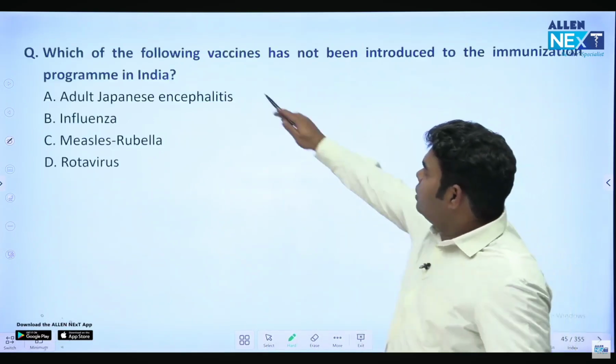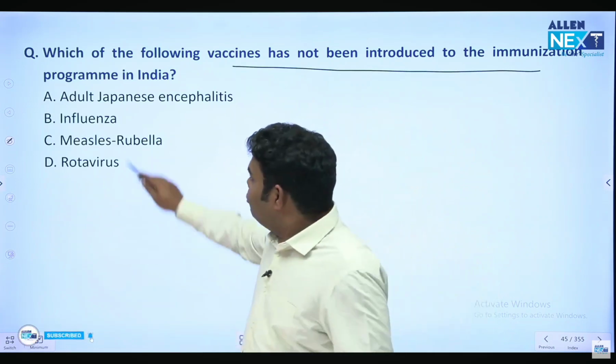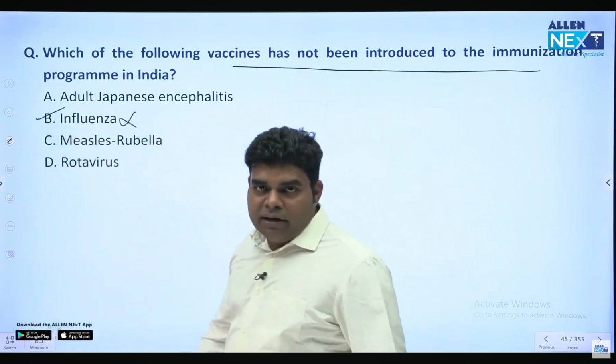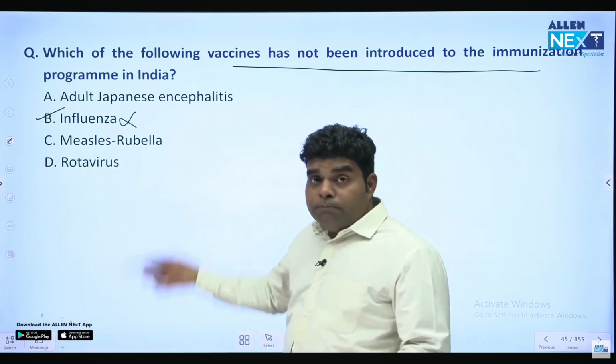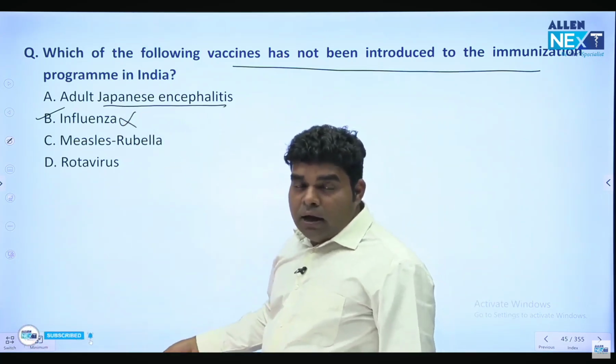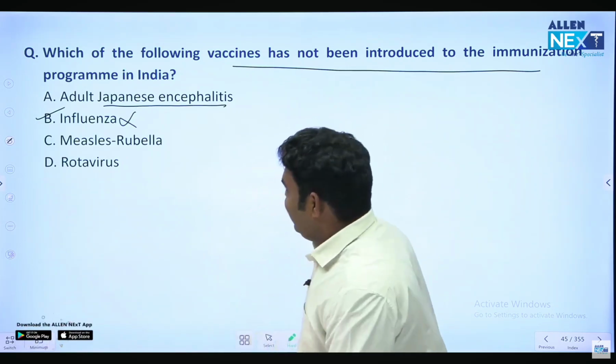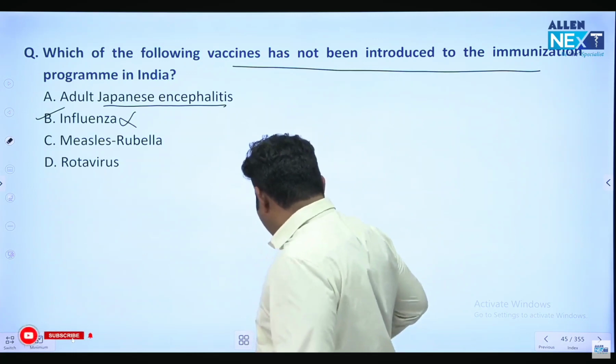Next question. Which of the following vaccines has not been introduced to the immunization program in India? In the immunization program, the influenza vaccine is not included. Okay. Now, Japanese encephalitis is given in children. There is a trick here. See, in the national program, I also got trapped here.